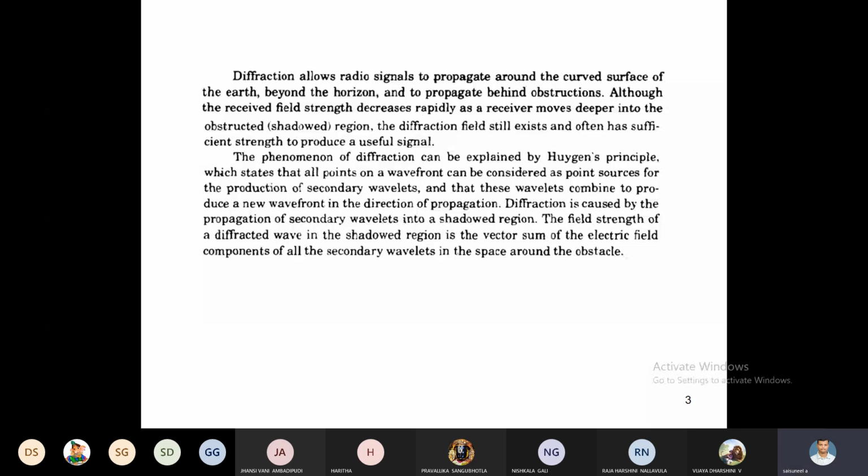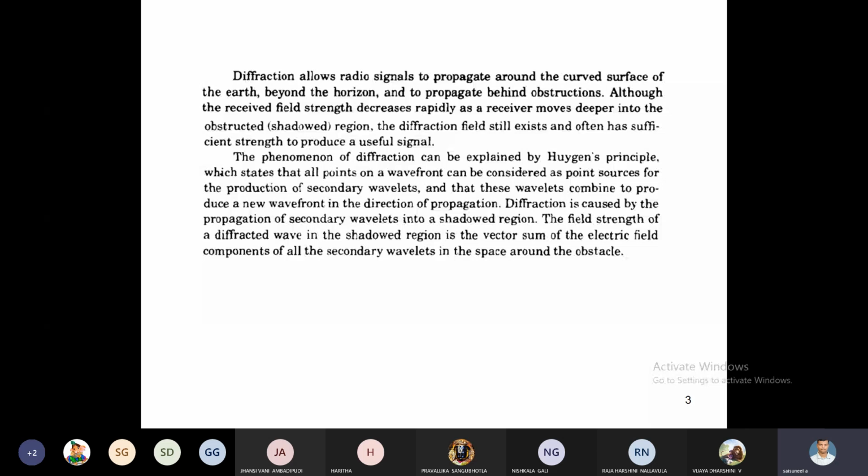To explain this diffraction, we use the Huygens principle. What is meant by Huygens principle? I am explaining the Huygens principle regarding diffraction.